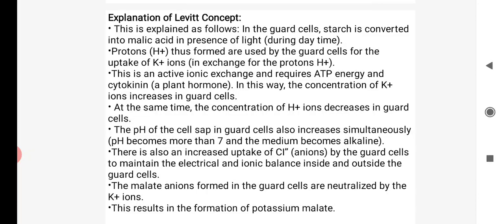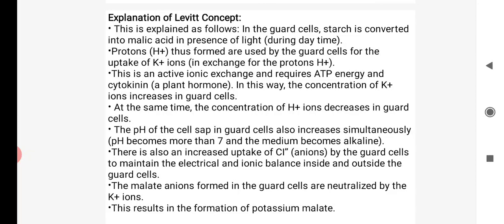Explanation of Levitt's concept. First of all, those mechanisms of opening of a stomata were given by the scientist Fujino, the K plus theory, but Levitt's concept gave an explanation about this theory. What is this theory?